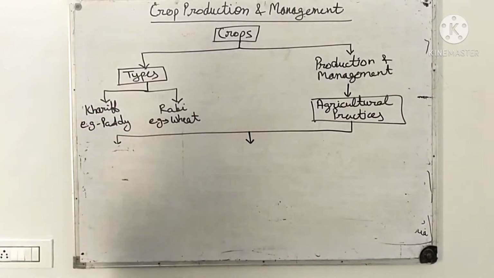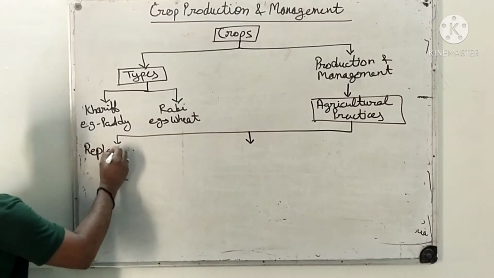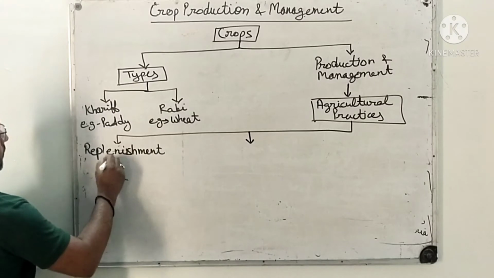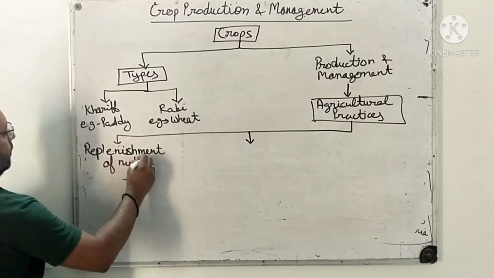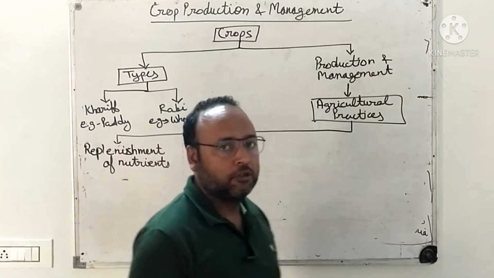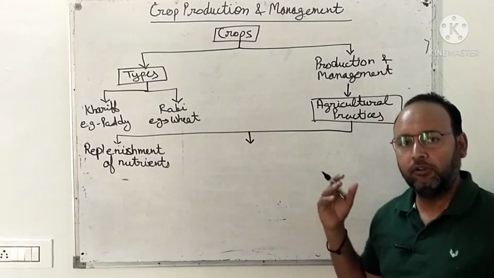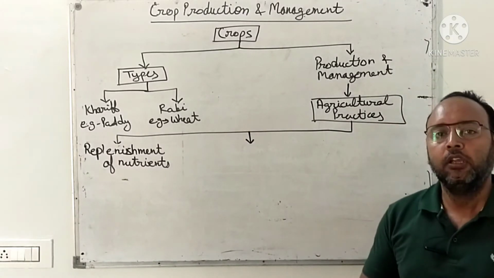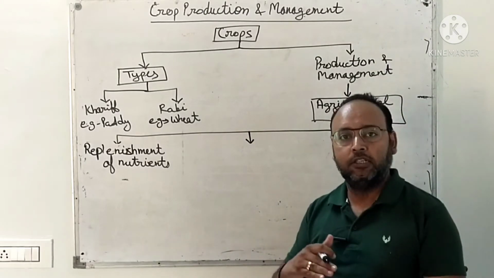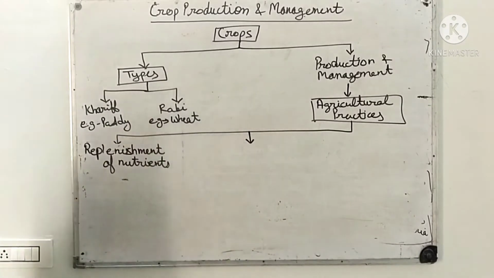Then we studied about replenishment of nutrients. Why is replenishment of nutrients required? Because we know that if we are growing the crops in the field again and again, then they are using the nutrients again and again. So then we have to replenish these nutrients. We have to give it back. So how can we give it back? That is there in the replenishment of the nutrients.